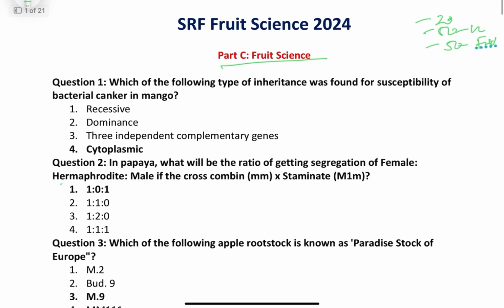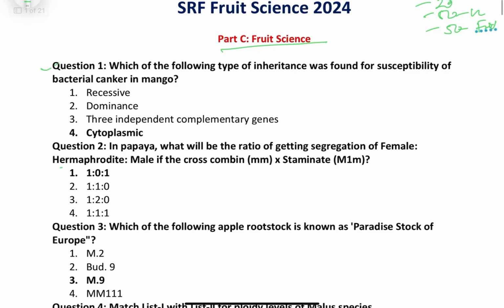Coming to the first question, which of the following types of inheritance was found for susceptibility of bacterial canker in mango? The correct answer is cytoplasmic inheritance, as it was first confirmed by Sharma and Mazumdar in 1989. They found that when progenies had Neelam as the female parent, they were highly susceptible irrespective of the male parent. So the correct answer is cytoplasmic inheritance.